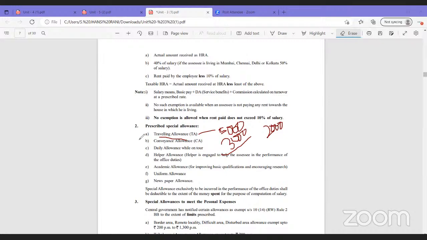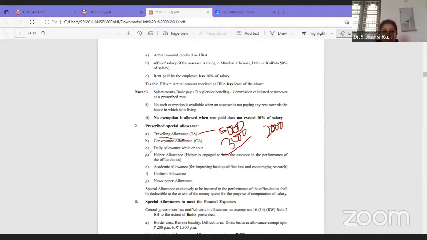Like this, there are a few allowances which are taxable. How much amount is exempt, madam? No, it is not like that. It is not that there is no exemption for these allowances. For these allowances, whatever amount is spent is exempt.